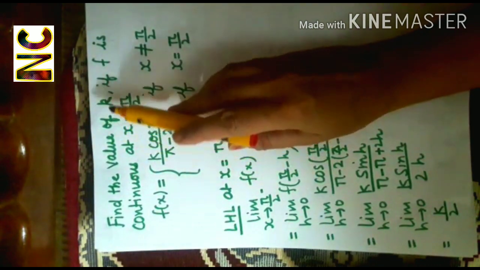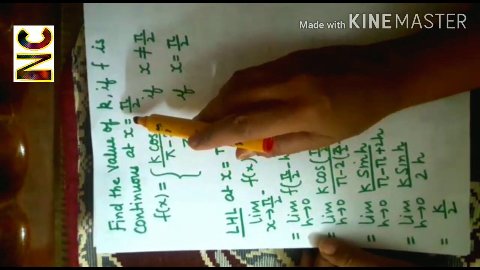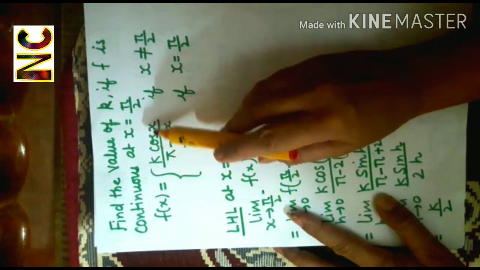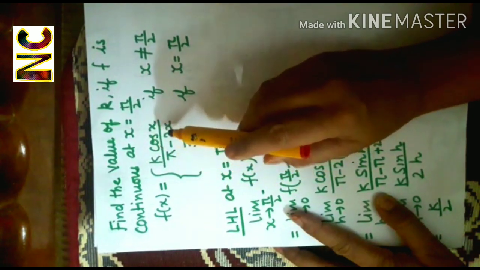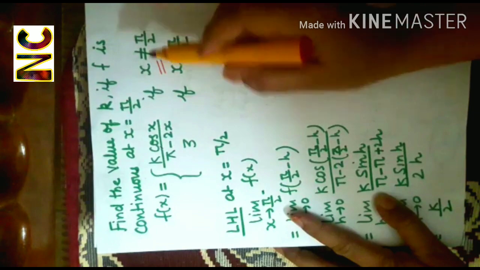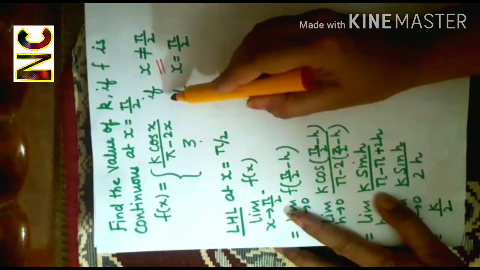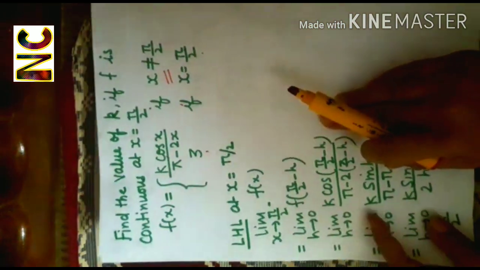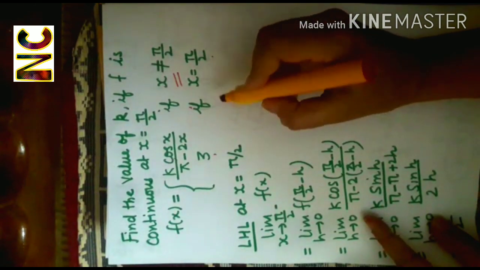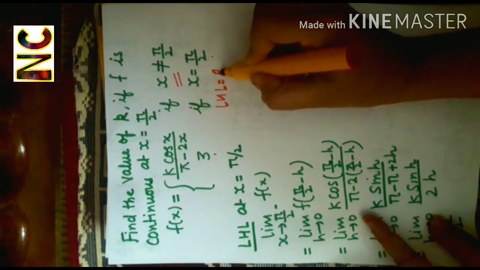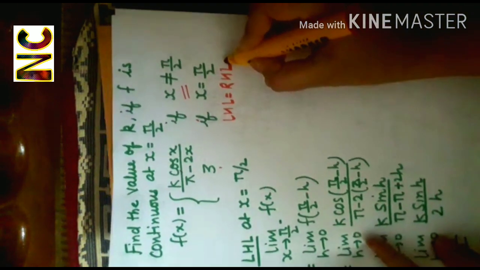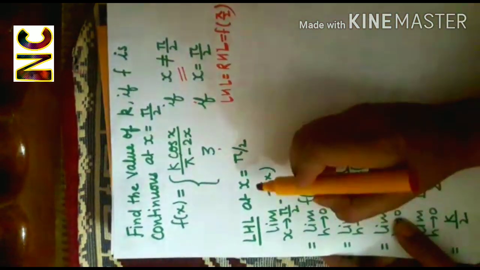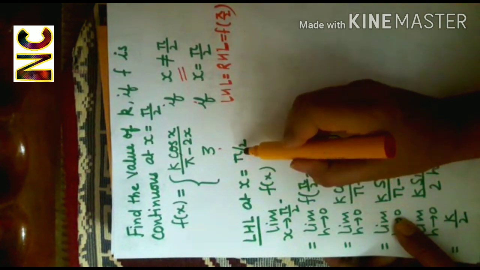Find the value of k if f is continuous at x equal to pi by 2, where f(x) is equal to k cos x whole divided by pi minus 2x if x is not equal to pi by 2, and f(x) is equal to 3 if x is equal to pi by 2. Yes, we know that for a function to be continuous, LHL should be equal to RHL should be equal to f(pi by 2).